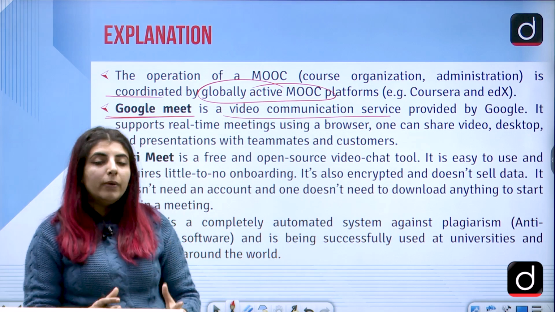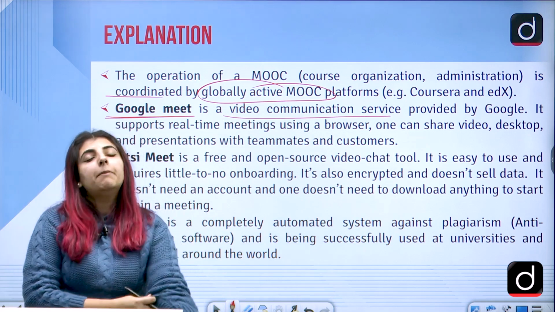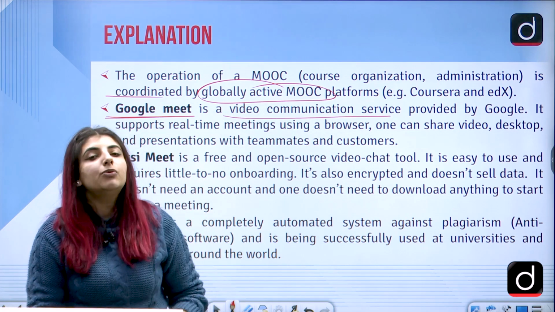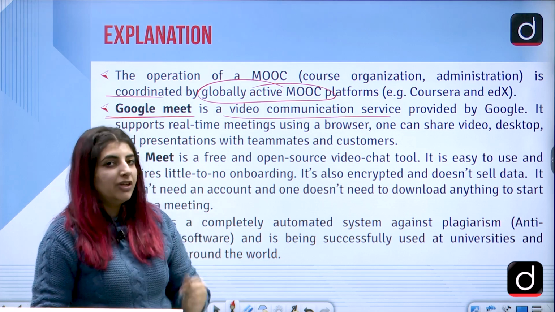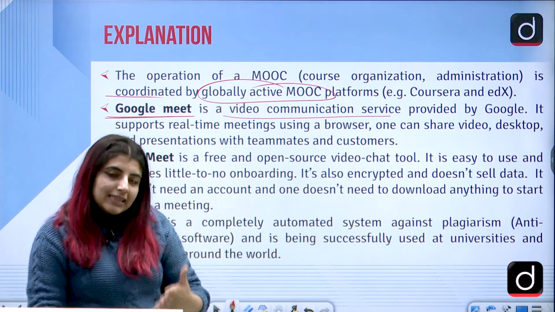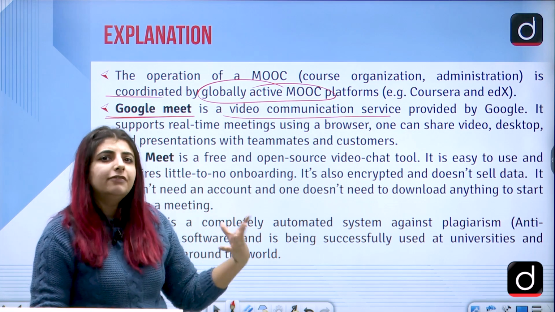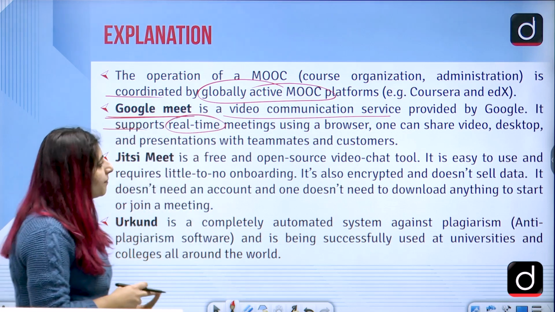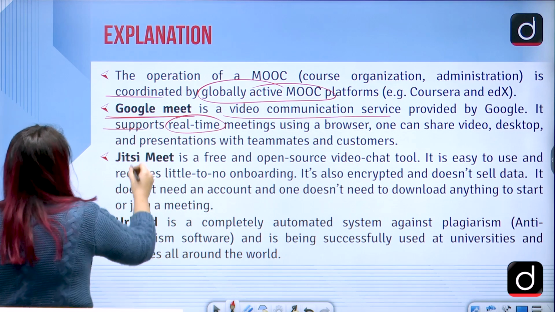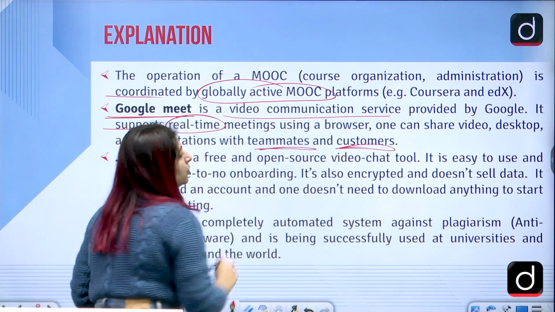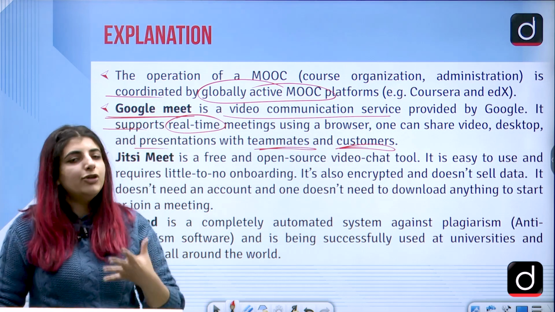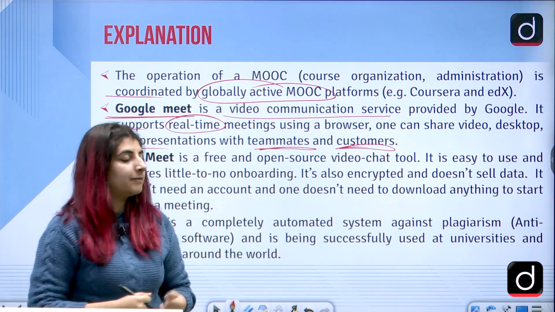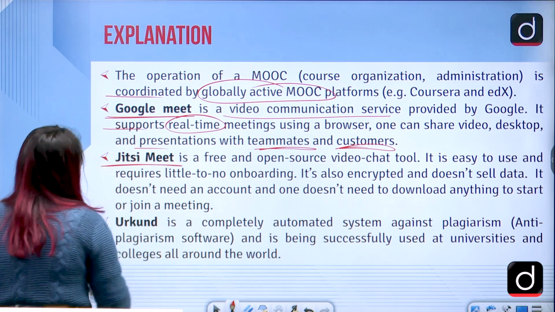So in the times when COVID was hitting, right, the pandemic was there, people were using applications such as Zoom, Google Meet, Microsoft Teams, which was there for the students to get connected with the teachers for higher education purposes. These applications are used by different other fields as well, right? Supports real-time meetings using a browser. One can share video, desktop and presentations with teammates and customers if it is used in the marketing field. So basically Google Meet, you can normally have a video call with someone, a meeting is arranged through the video conferencing part. Then comes Jitsi Meet.